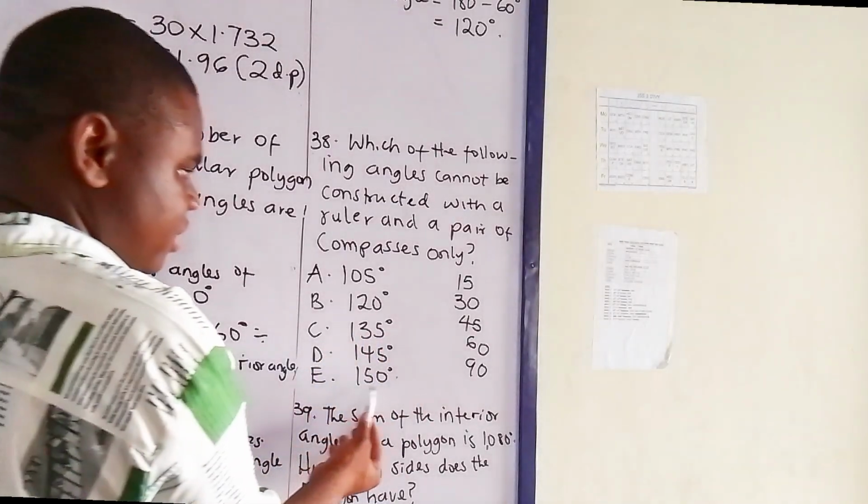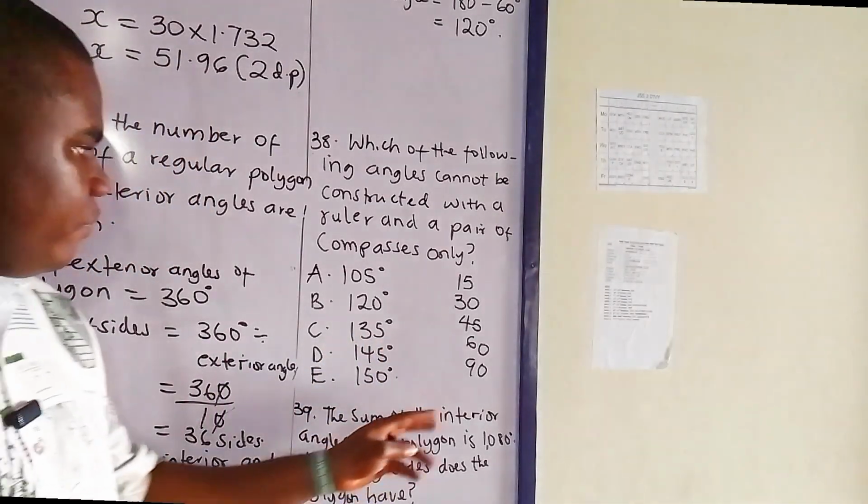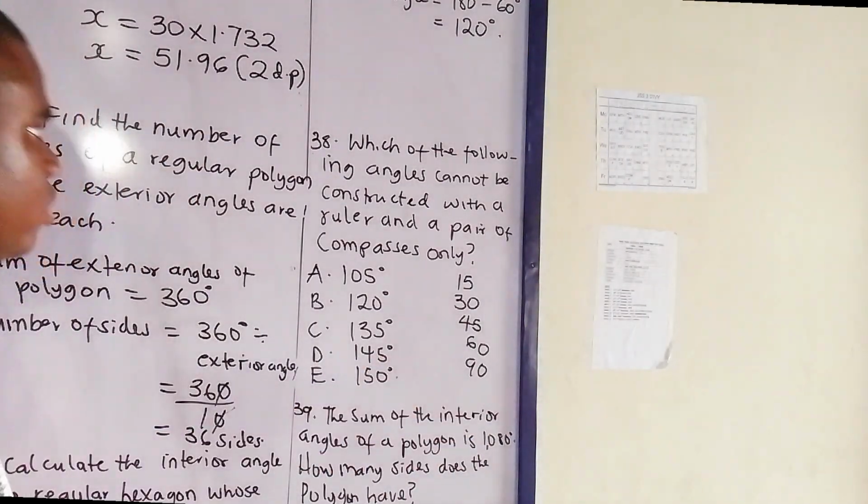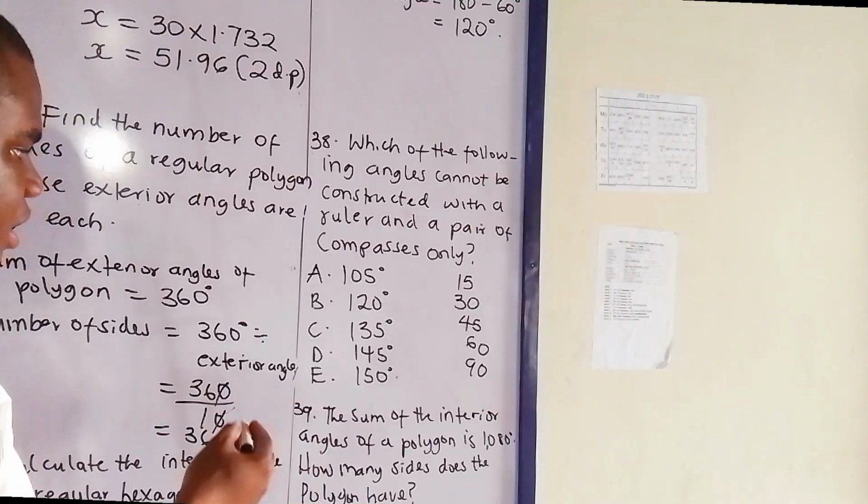Even 150 is possible by combining 90 and 60. Now 145 is not possible, so the angle that cannot be constructed is 145.